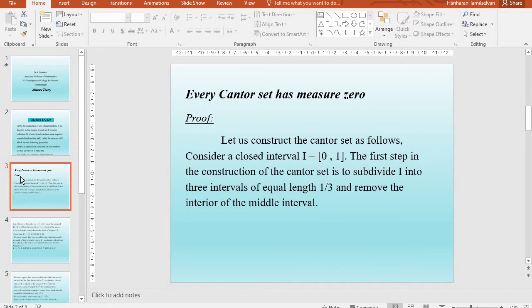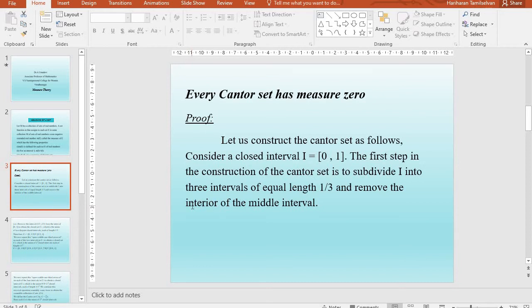Now, we are going to prove that every Cantor set has measure 0. First, let us construct the Cantor set, and then we are going to prove that this set is measurable, and finally we are going to prove the set has measure 0. Let us construct the Cantor set as follows. Consider the closed interval [0, 1].